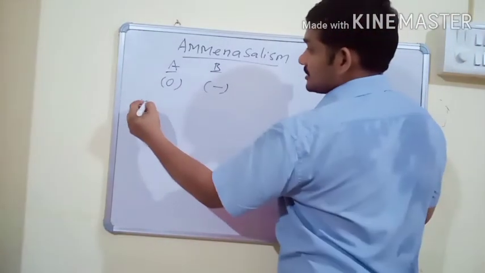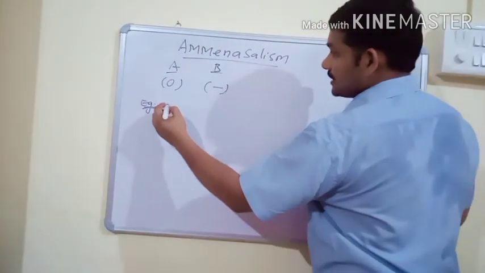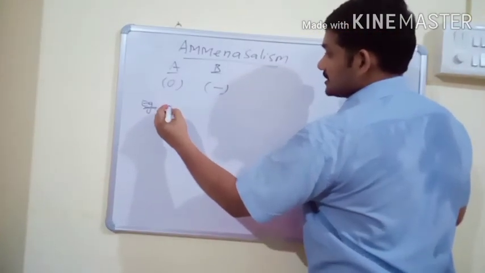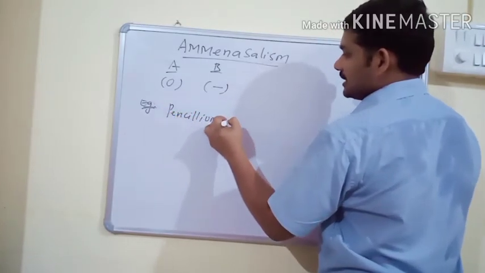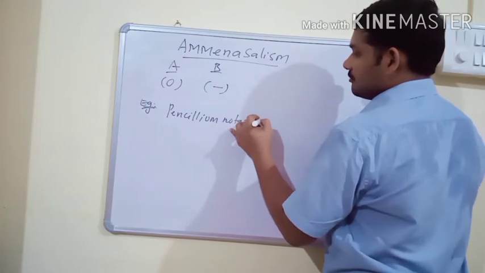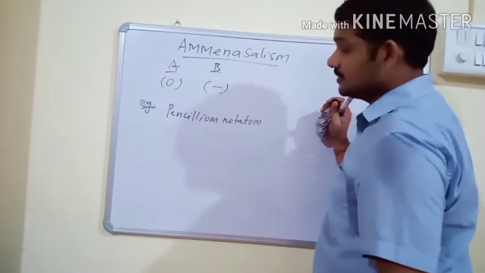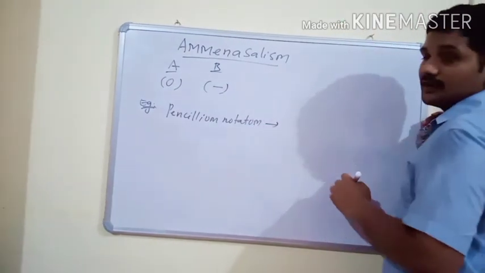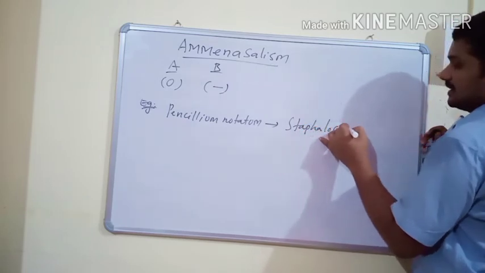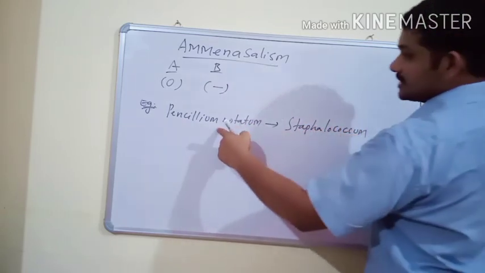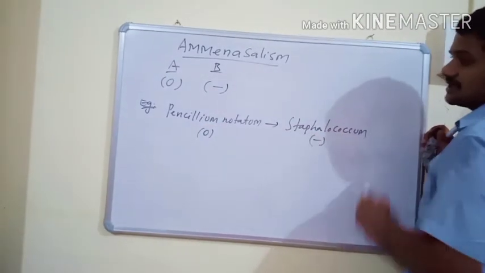A few examples of amensalism. Penicillium notatum is a fungus, and the first antibiotic, penicillin, was extracted from Penicillium, and it does not allow the growth of Staphylococcus bacterium. So for the fungus it is neutral, and for Staphylococcus it is harmful.